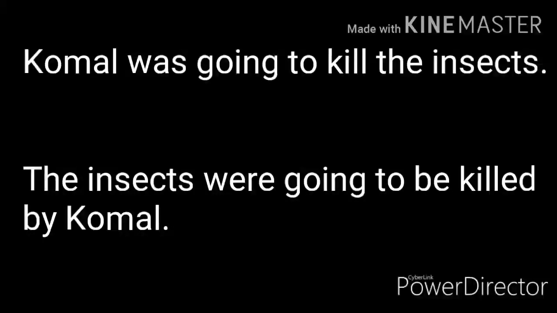Going to as it is. After to we have to put be plus third form. So the answer would be: the insects were going to be killed by Komal. Remember, we do not have to use being after was, were or is, am, are in these kinds of structures.